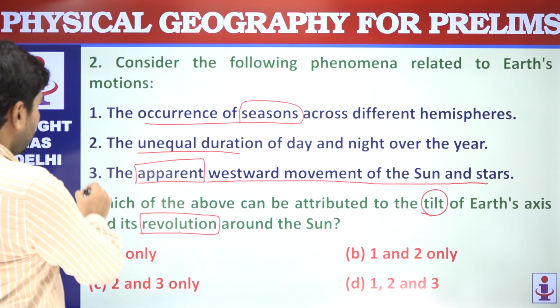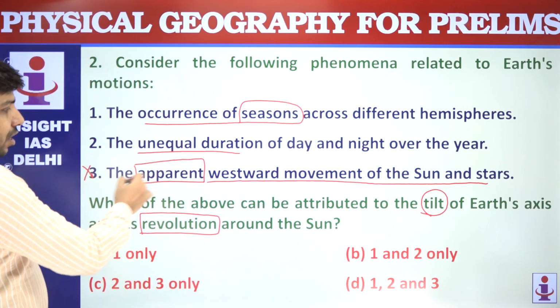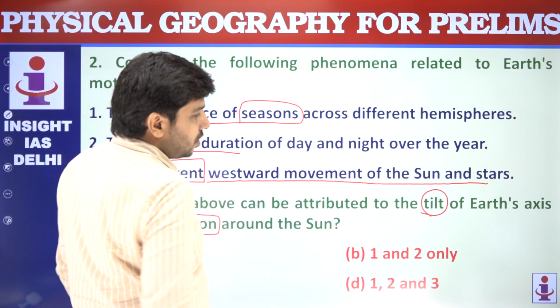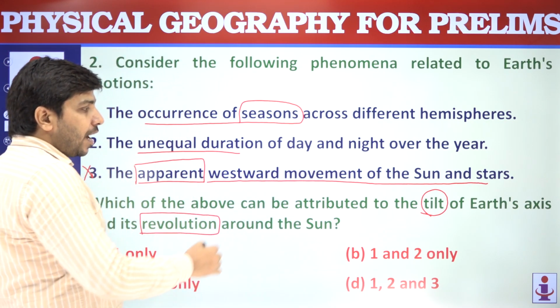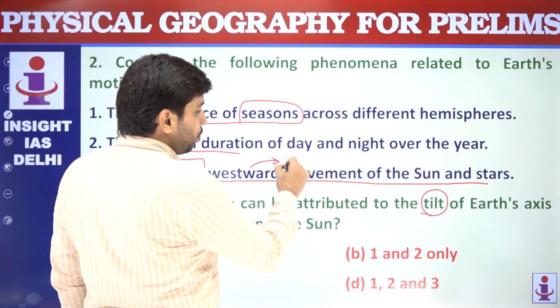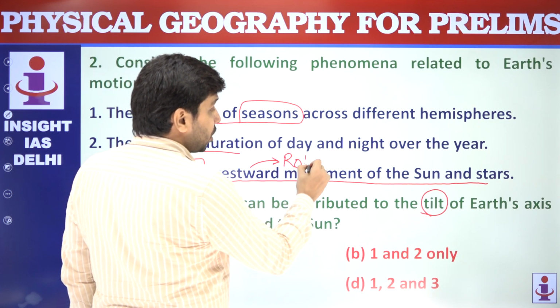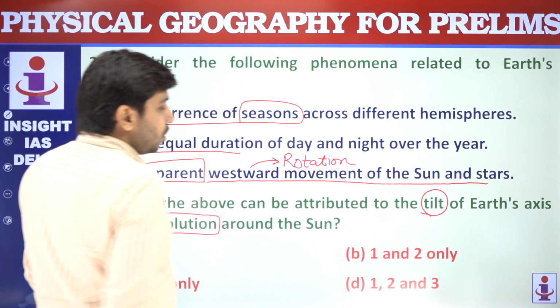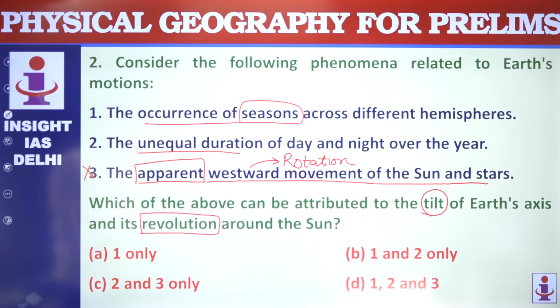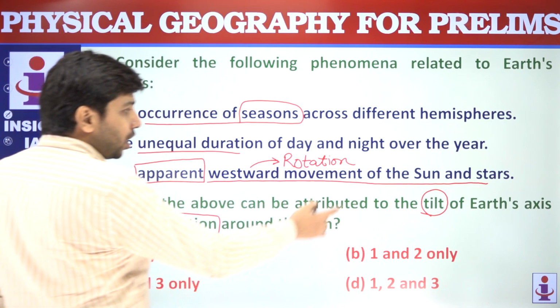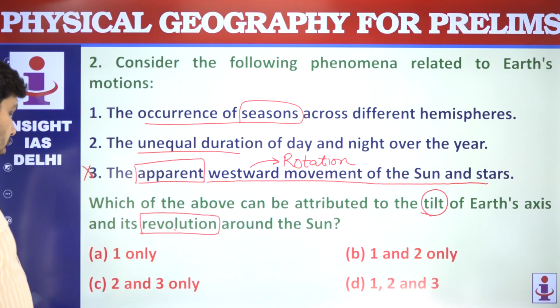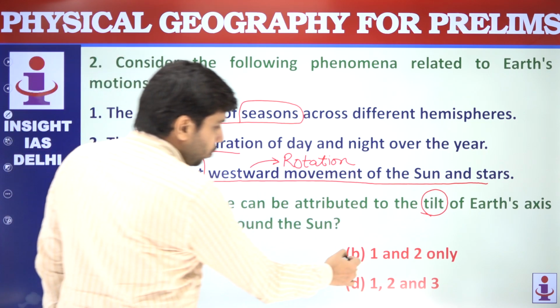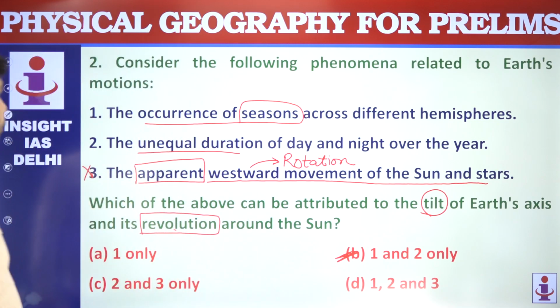So this statement is not correct, because this event can most appropriately be attributed to rotation. The third statement is mostly connected to rotation, but the question is talking about revolution and tilt. So third is not correct. 1 and 2 will be your correct answer.